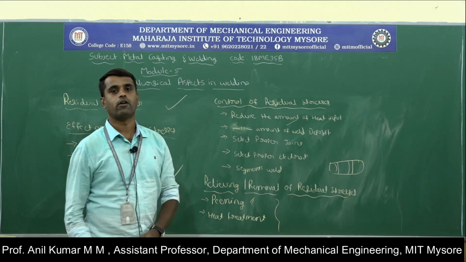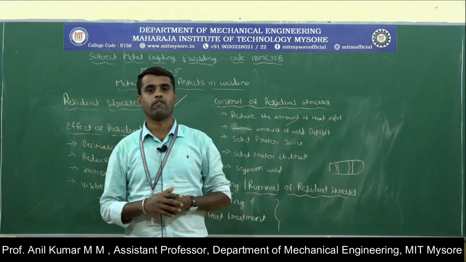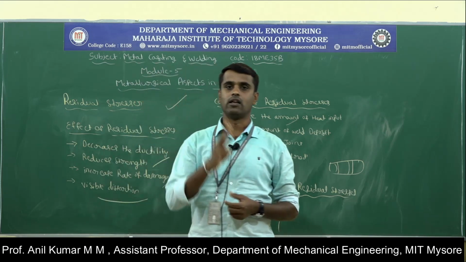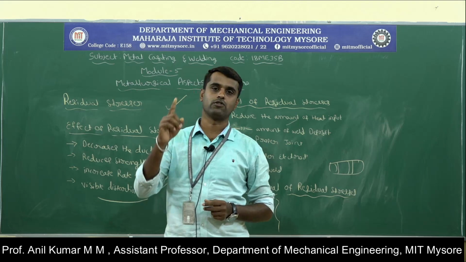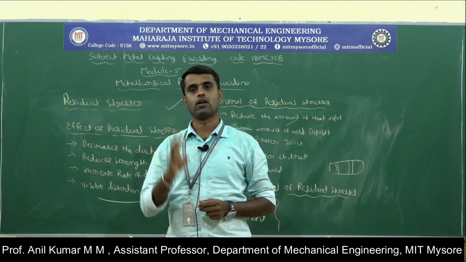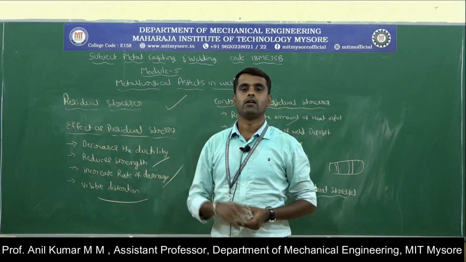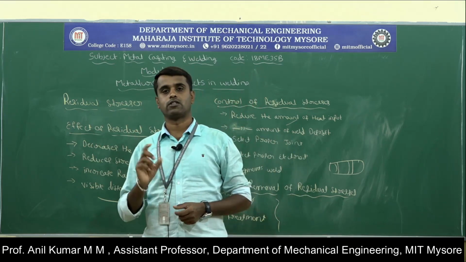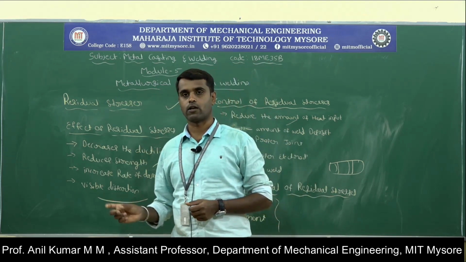Okay, I hope all of you understood what we discussed in today's class, like the formation of the different zones in welding. There are three distinct zones formed in the welding process. One is the fusion zone, another one is the heat affected zone, and another one is the unaffected zone. Okay, and then the structure of the weld. Three structures will be formed: the microstructure of the fusion zone, the microstructure of the heat affected zone, and the microstructure of the unaffected zone.